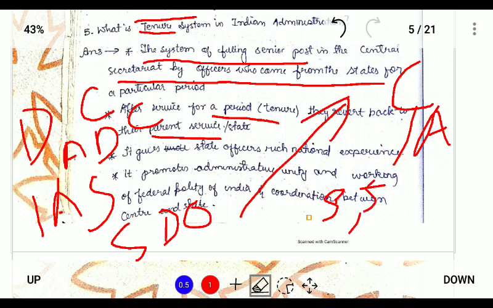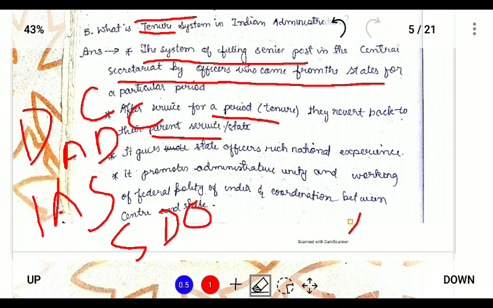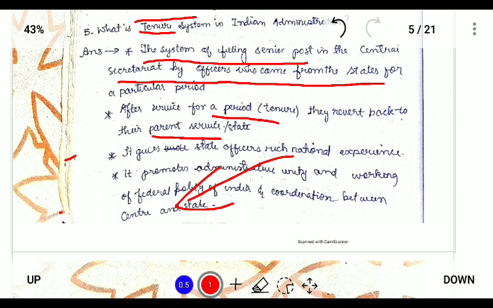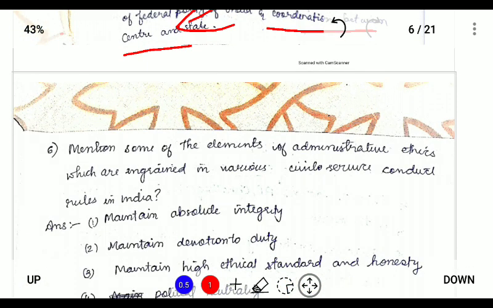So the system of serving in the central secretariat by these state officers for a particular period is also known as the tenure system. However, this is not permanent. They will return back to the state in which they were allocated the cadre. So this is called tenure system, and it is done to provide rich national experience, administrative unity, and coordination between the center and the state. So it is a type of federalism, a federal polity.